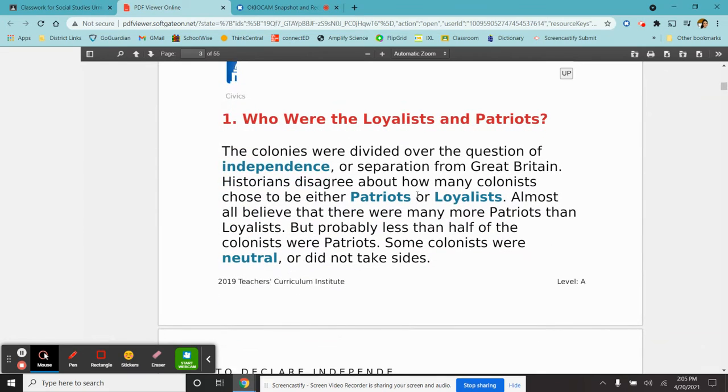So who were loyalists and patriots? The colonies were divided over the question of independence, or separation from Great Britain. Historians disagreed about how many colonists chose to be either patriots or loyalists.